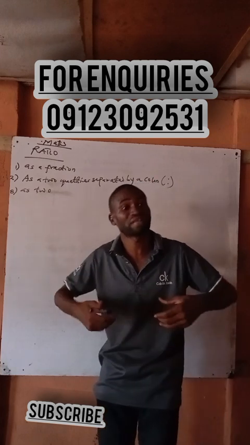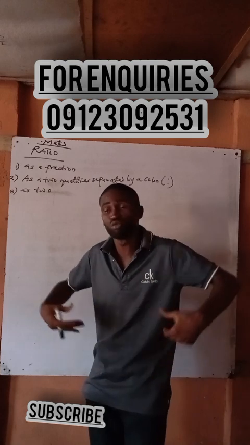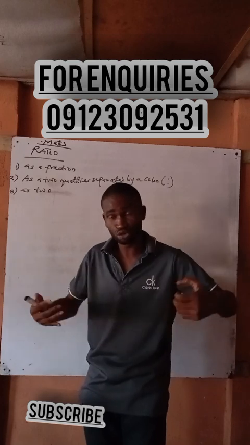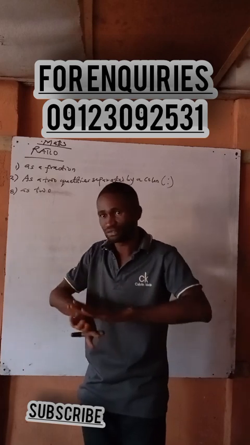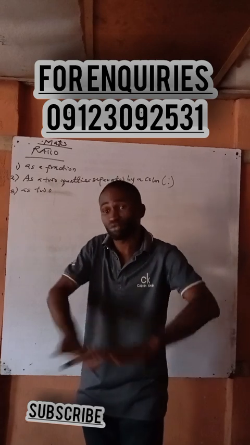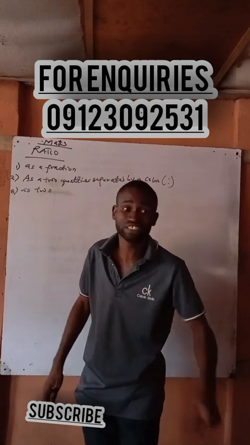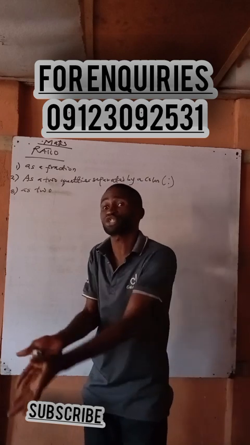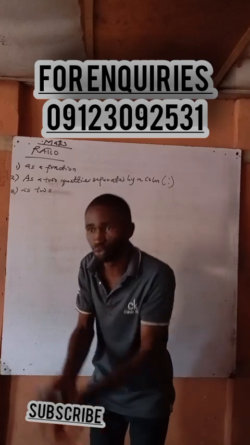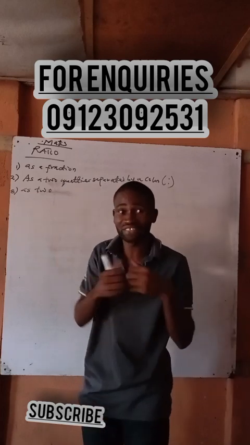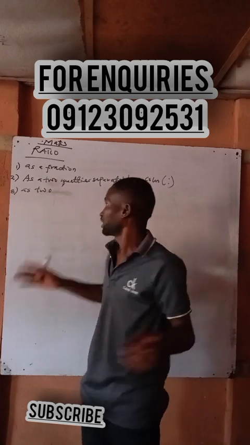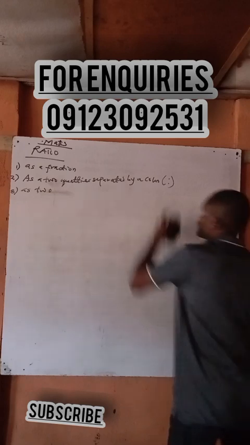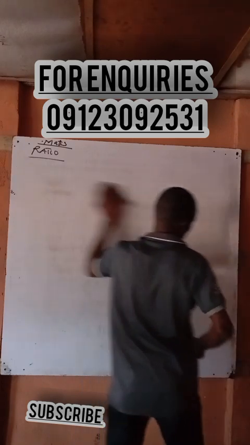Now we know what ratio is all about. It is when you are trying to make a comparison between two or more quantities, and then you divide it. In ratio you must not divide it equally unless otherwise stated in the question. They can tell you to divide it in a ratio, for example 2:1 or 2:3:1, as the case may be. Okay, let's start solving.